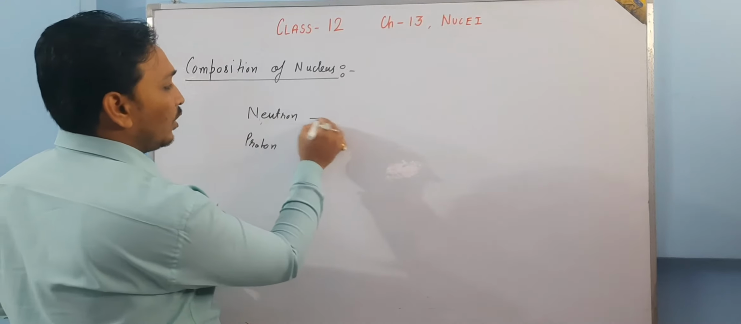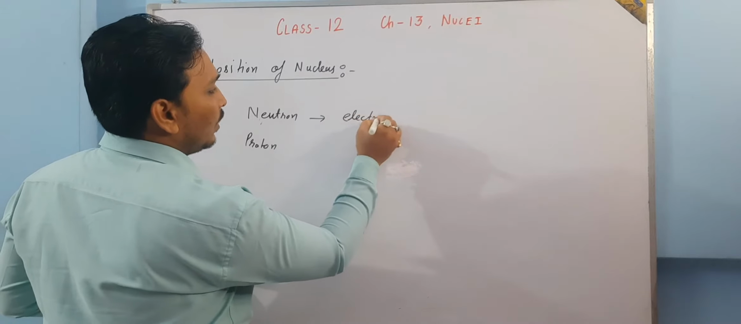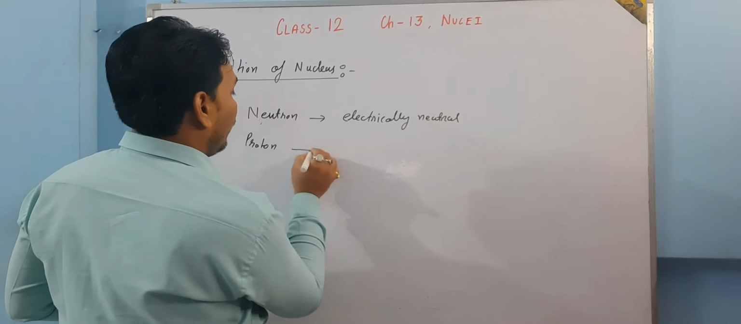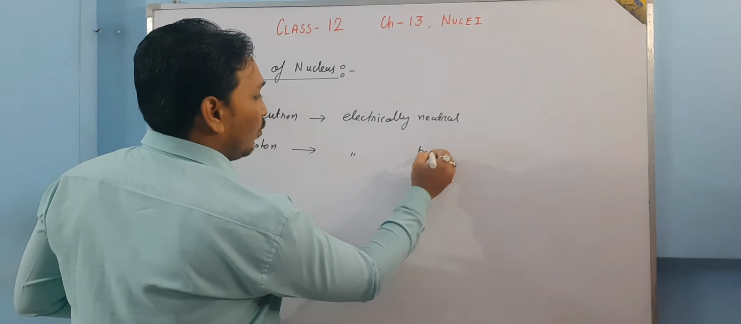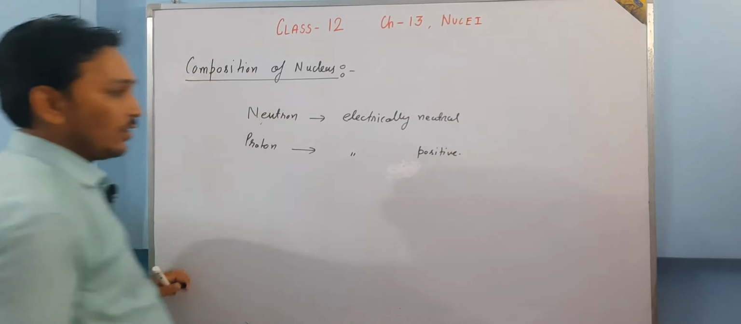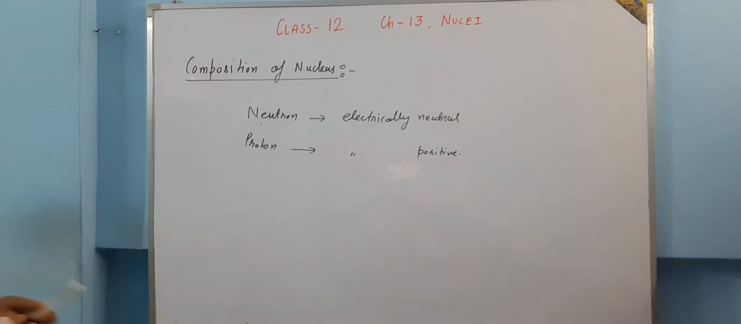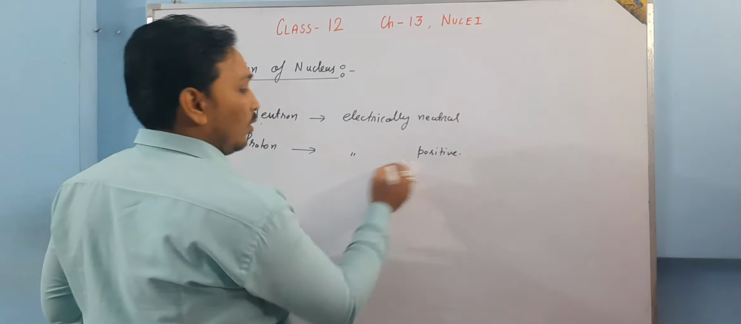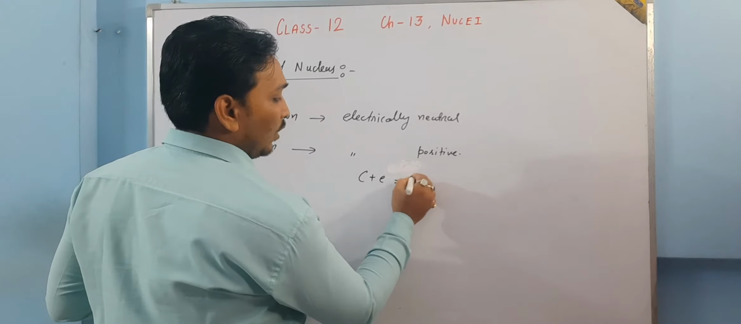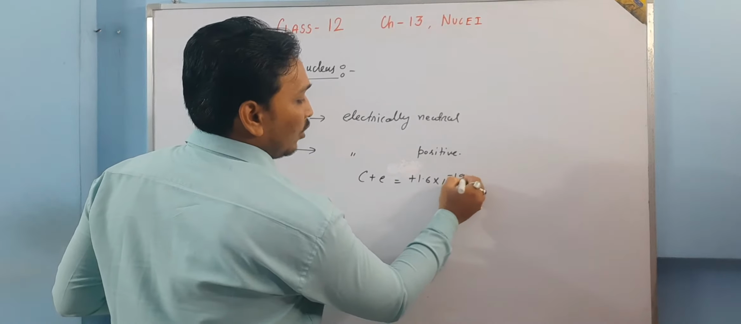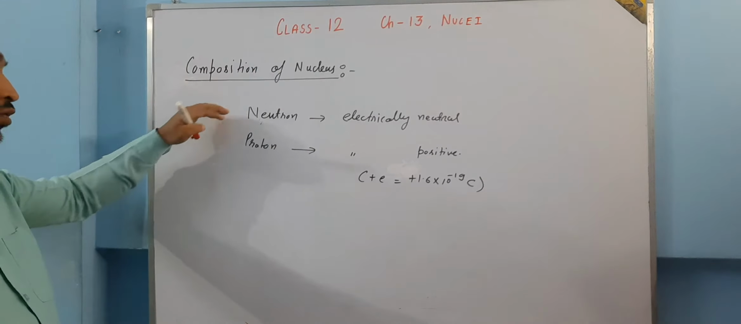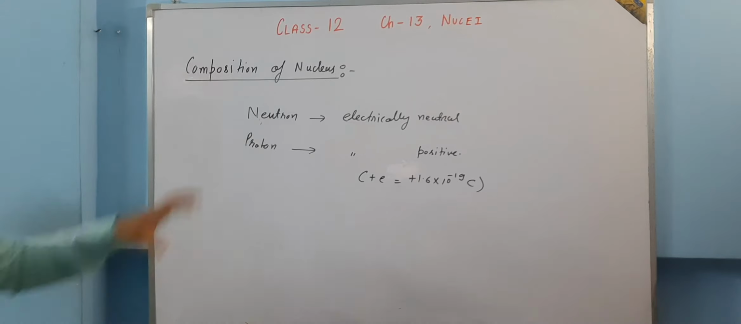If we talk about neutron, then electrically it is neutral. Electrically it is what? Neutral. And the other one, which is proton, is electrically positively charged. Basically, when we talk about proton, it has the charge of plus e, which is equal to plus 1.6 into 10 to the power minus 19 coulomb, right? And the composition includes these two particles, and when these two particles combine, they form what? Nucleus.